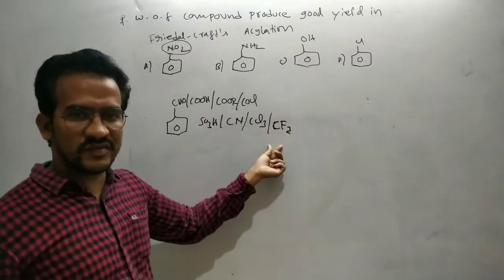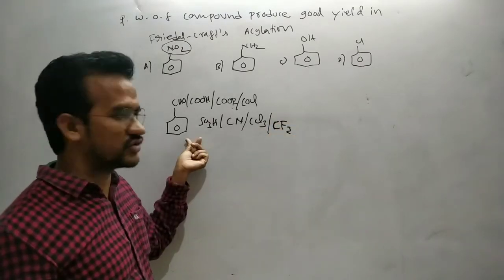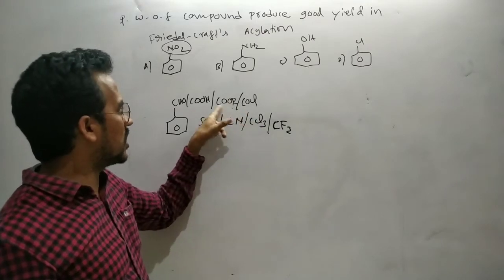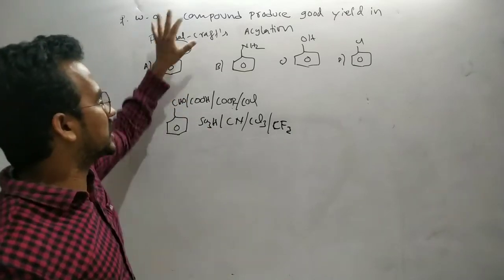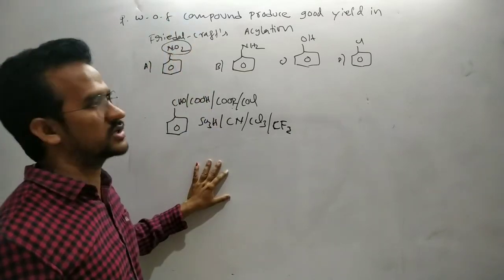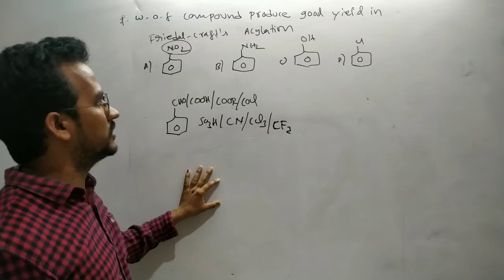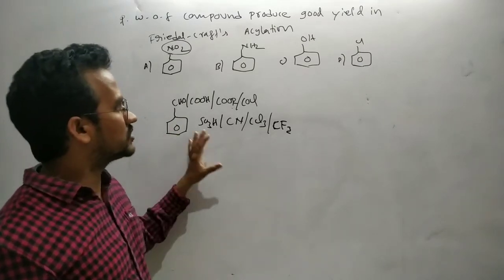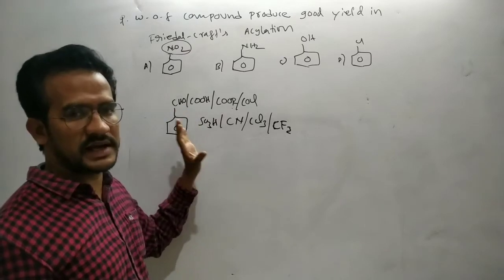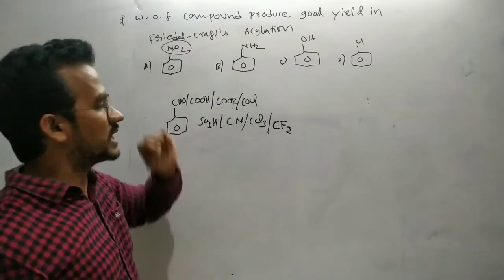If benzene contains CF3, CCl3, CN, SO3H, COCl, COR, COOH, CHO, all these do not take part in Friedel-Crafts acylation and alkylation reaction, like nitrobenzene. Any deactivating group present on the benzene ring means it is not involved in a Friedel-Crafts alkylation and acylation reaction.